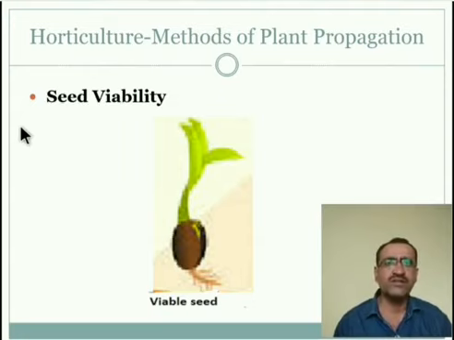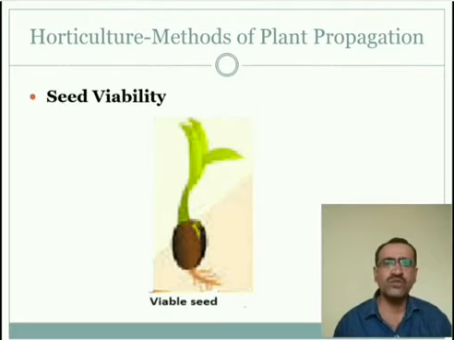In the flower, there are two parts: male gamete and female gamete, that is pollen grain and ovary. The pollen grain fertilizes the ovary, and after fertilization, the flower is converted into the fruit. In that fruit, the seed is developed.